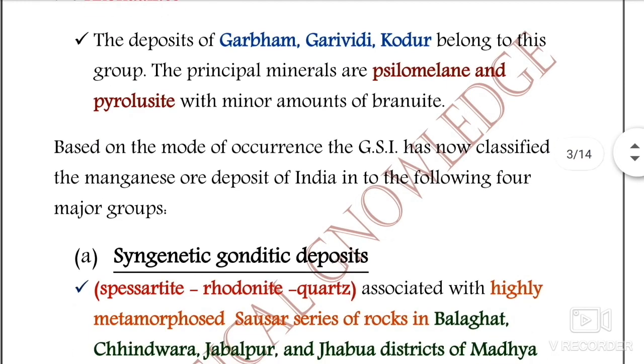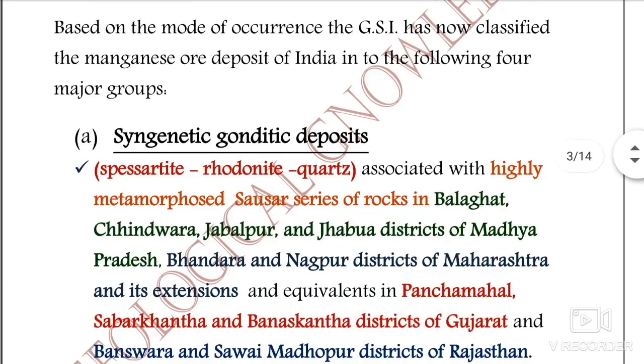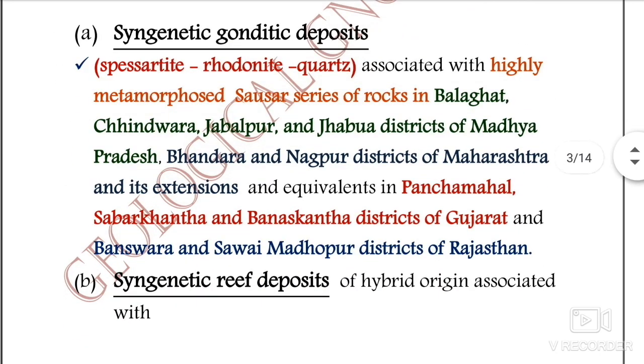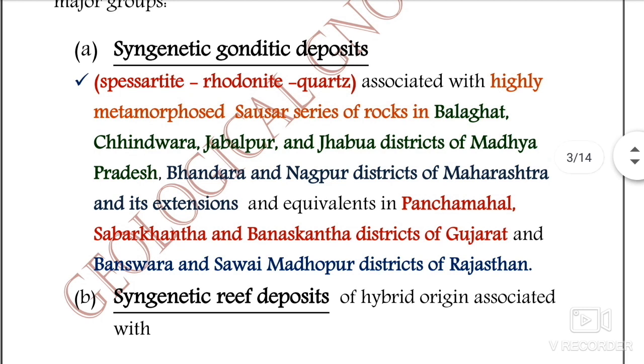So based on the mode of occurrence, what are their modes of occurrence? The Geological Survey of India has now classified the manganese deposits of India into the following four major groups. Okay, they have been classified into four major groups. So the first one is syngenic gondite or syngenic gonditic deposits.